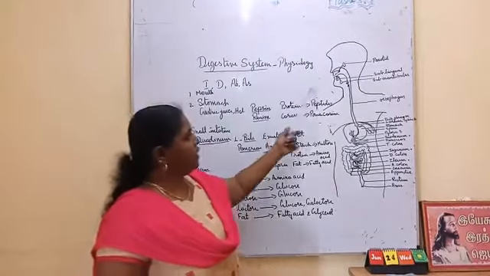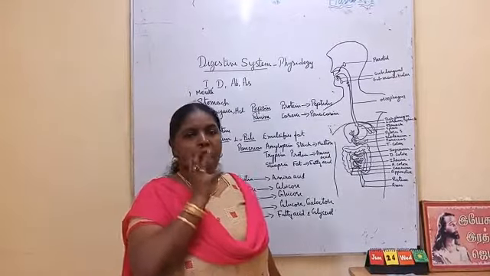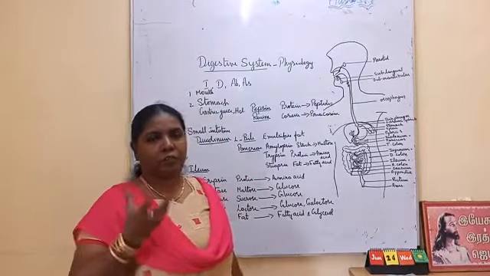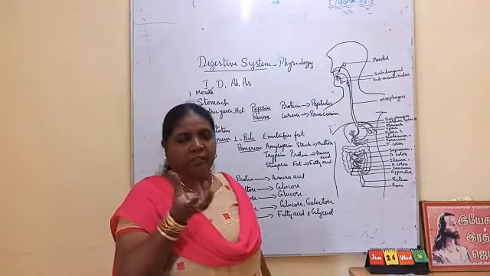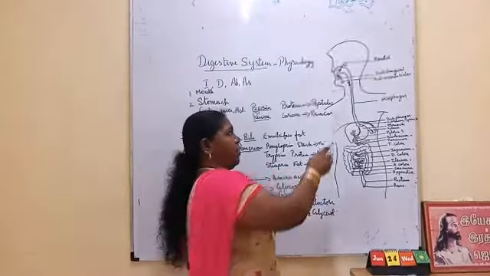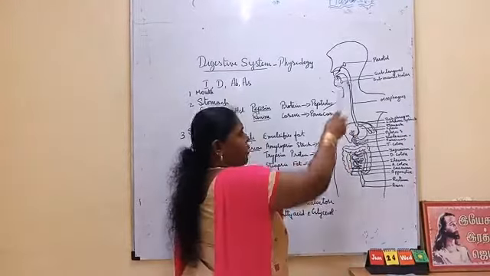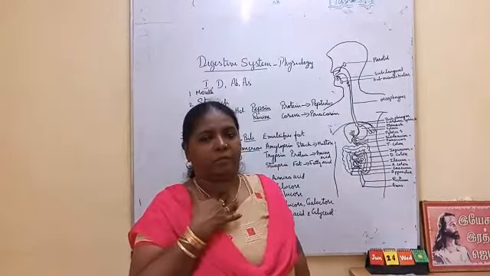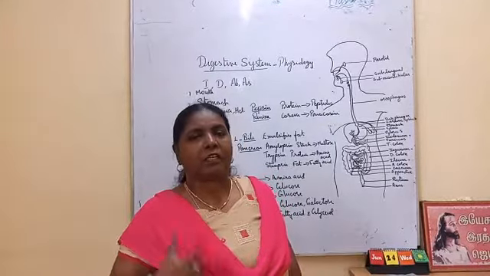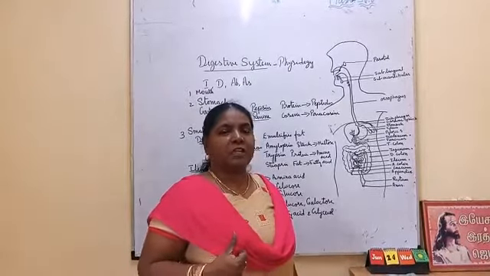Ingestion, sending the food inside. First the food is kept in the mouth. The food is ground with saliva and the ground food forms a ball-like structure, that is the bolus. It is pushed into the esophagus by opening the glottis. After this only it is under our control, swallowing. Okay, after this, from here it is not under our control. It is controlled by our nervous system. It is the autonomous nervous system.